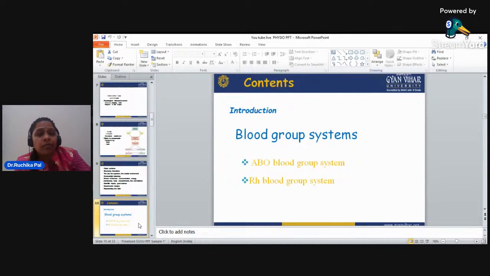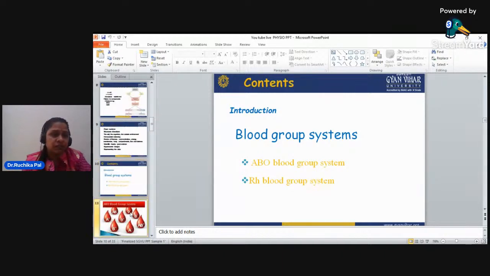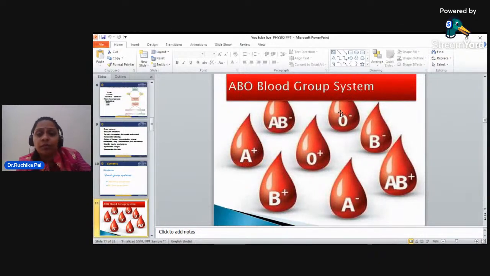Now about the blood group system. The blood group system comes under your circulatory system: how blood formation happens and what the blood components are. I am taking the blood group system as an example because we all know that everyone has a different blood group. This is the ABO blood group system and the Rh blood group system. These are the types of blood group which all humans have.